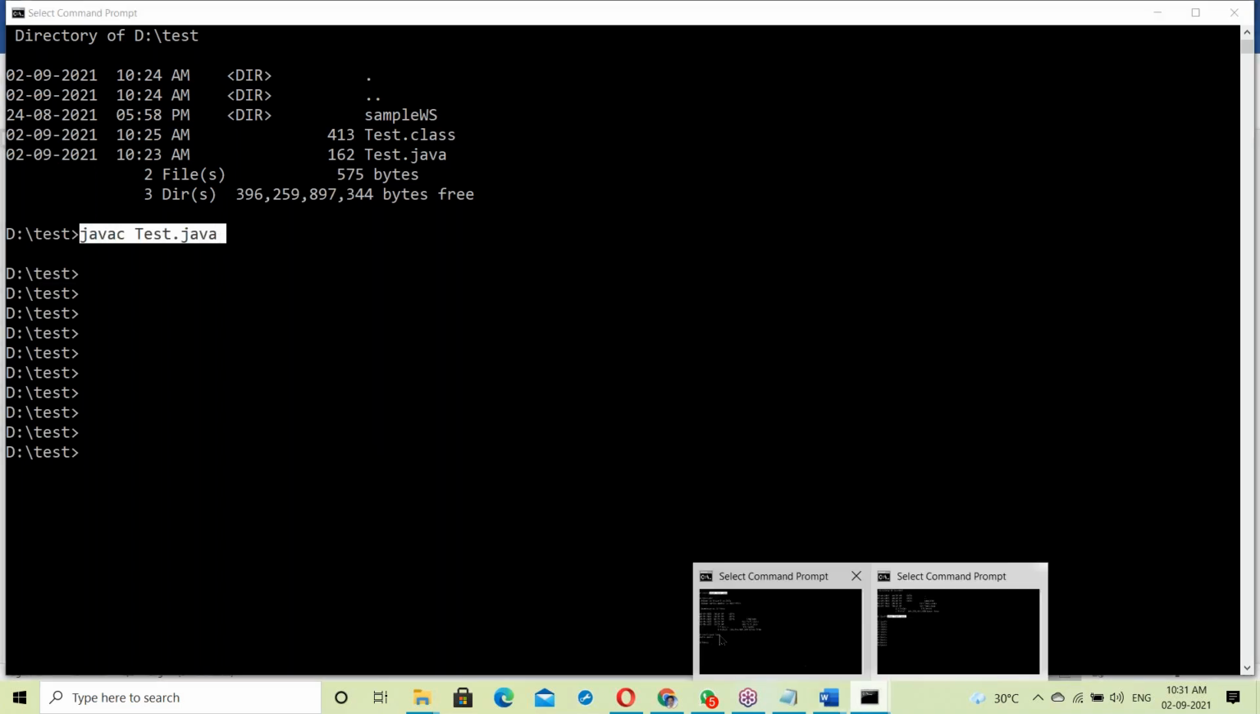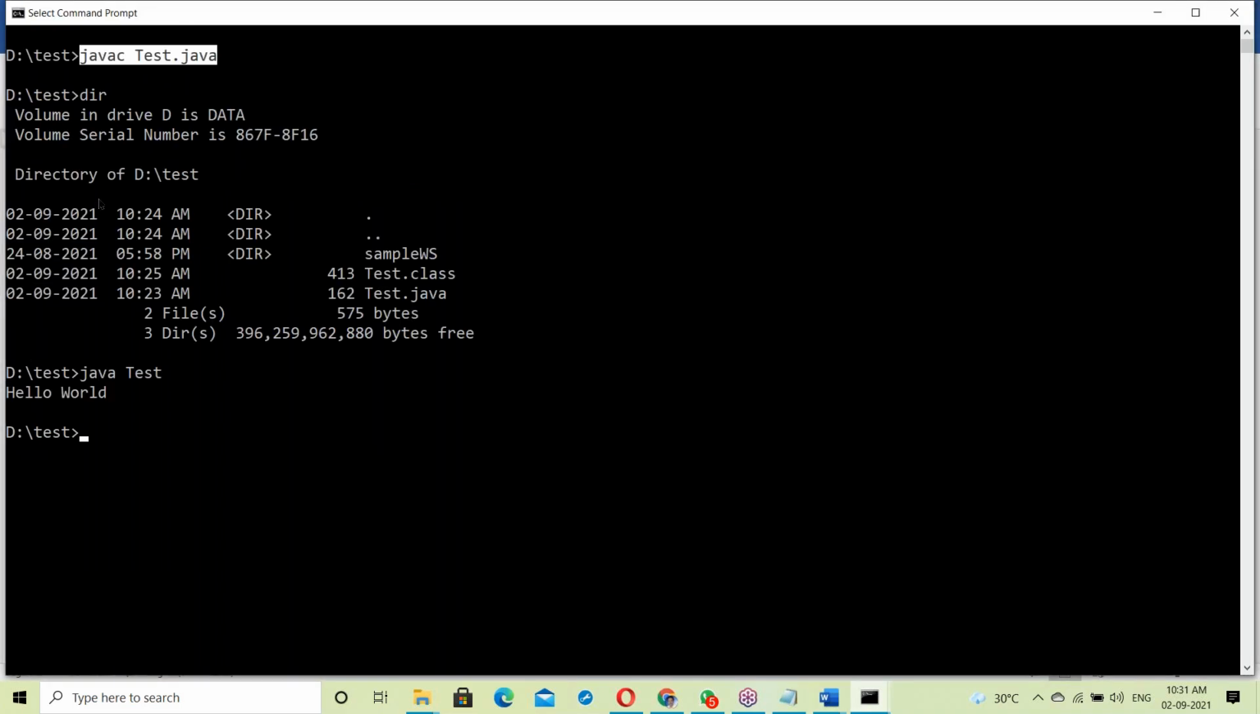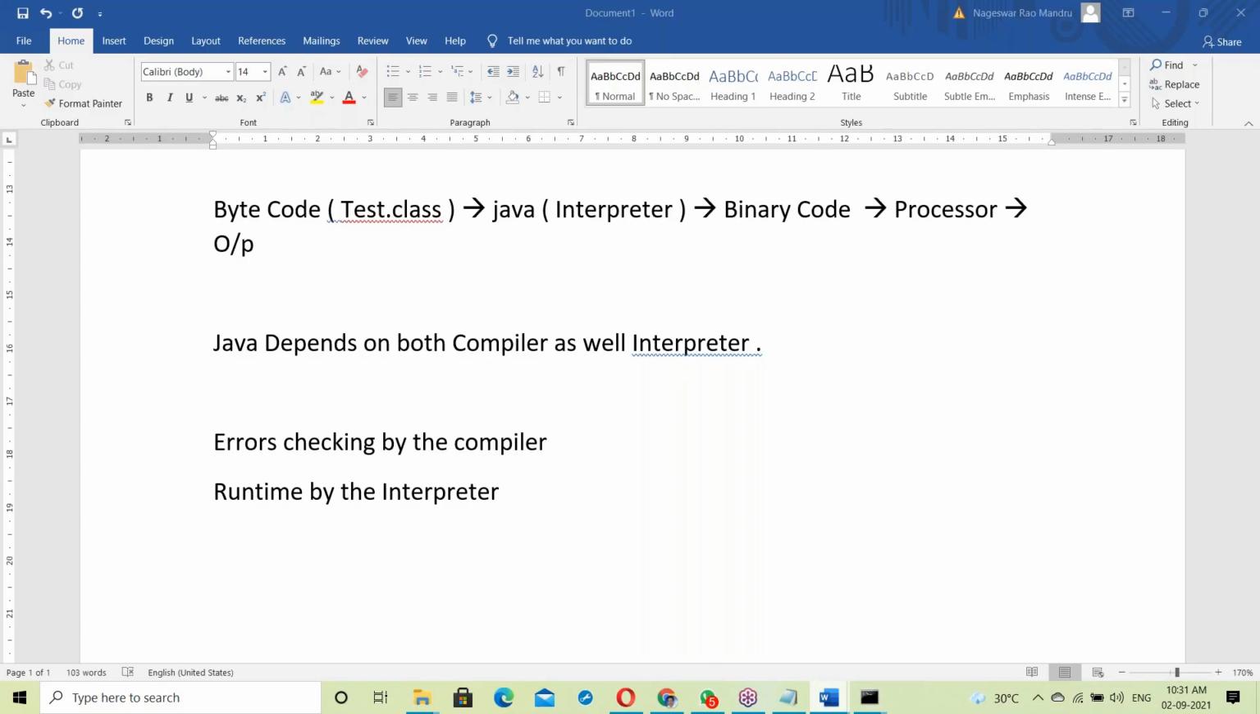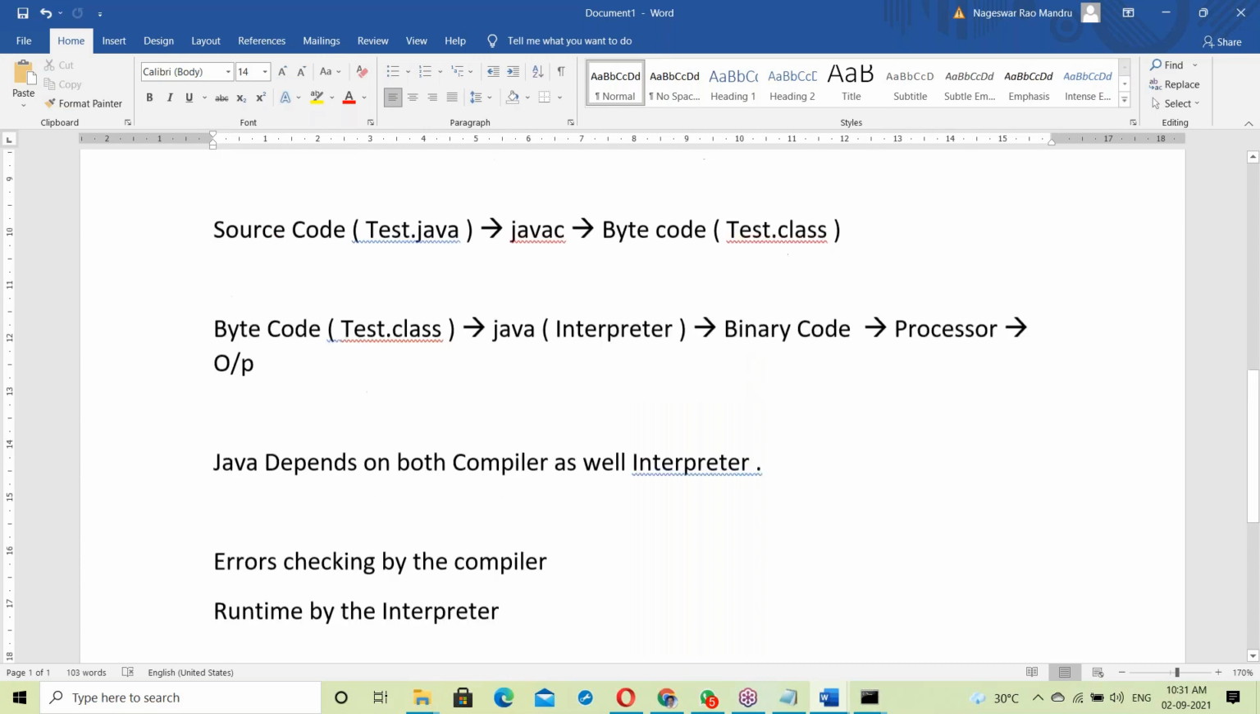Now, in the case of Java, see this: javac and java. Javac is the compiler part, and java is the interpreter part. There are two things involved in Java: the compiler and the interpreter. Errors are checked by the compiler, and runtime is handled by the interpreter. Program execution is done by the interpreter.